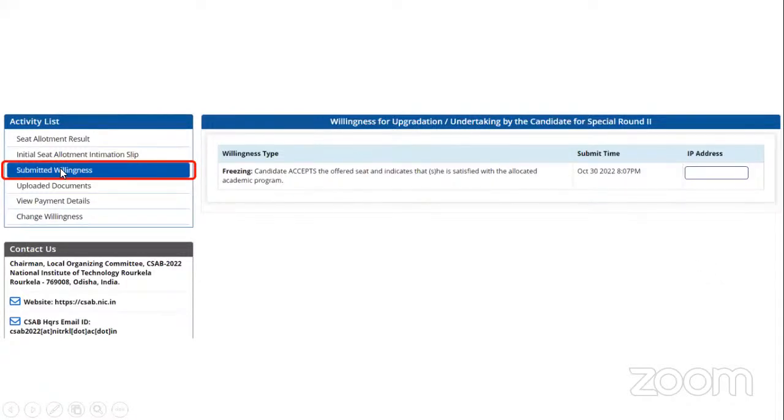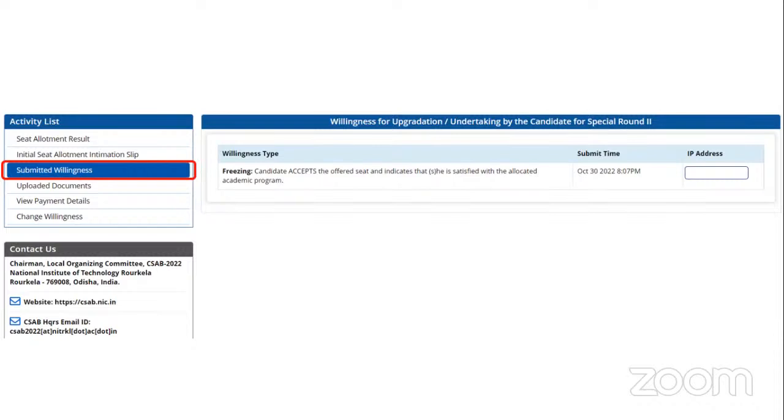The next thing that you have to click on is submit willingness. There are 5 types of willingness that you can give: freeze, float, withdraw, surrender, accept. You have to give your willingness. You obviously have the option to change the willingness later on also. Some of the students were asking why they're not able to change it. I'll tell you how it has to be done.